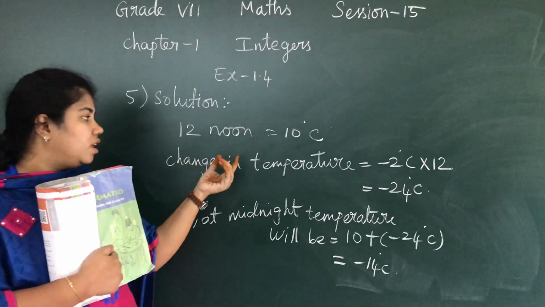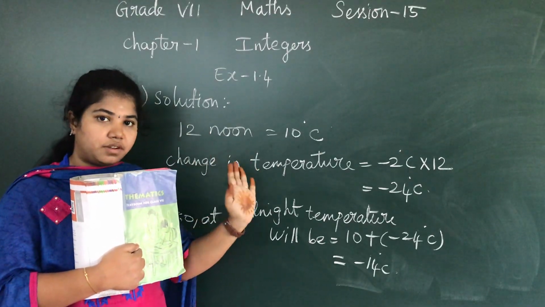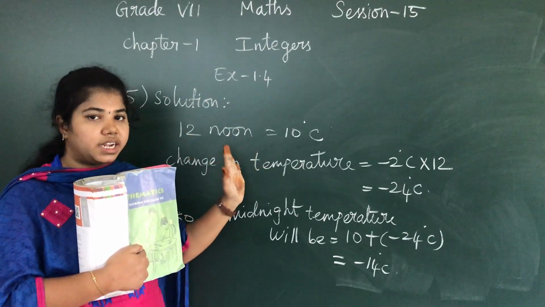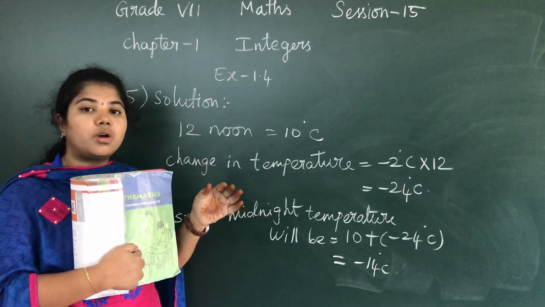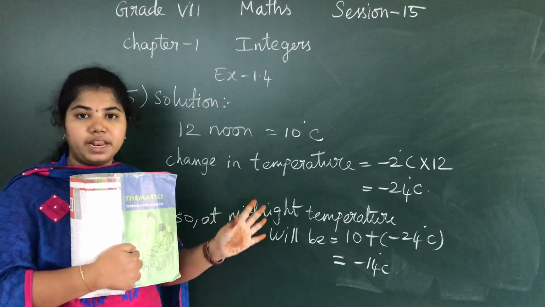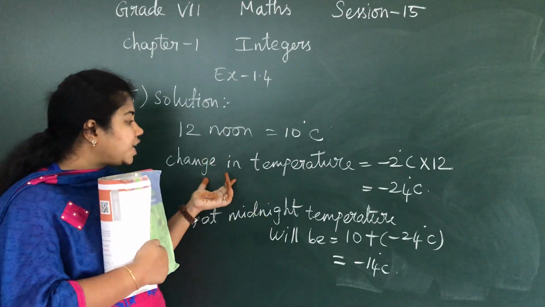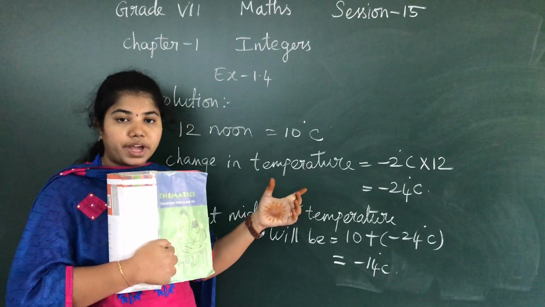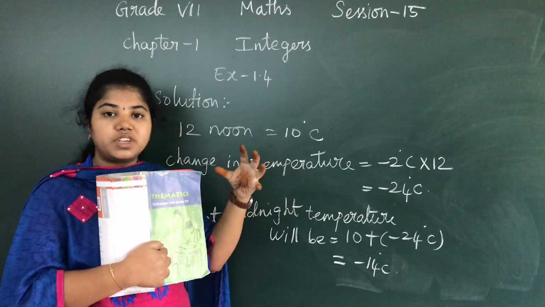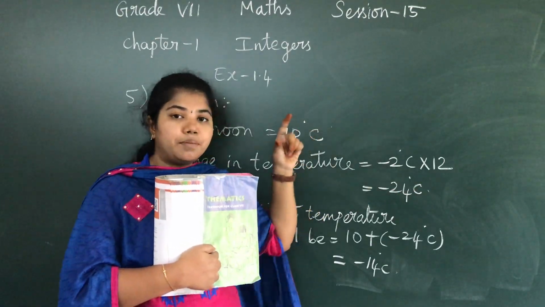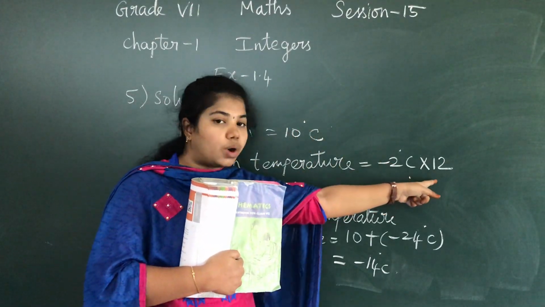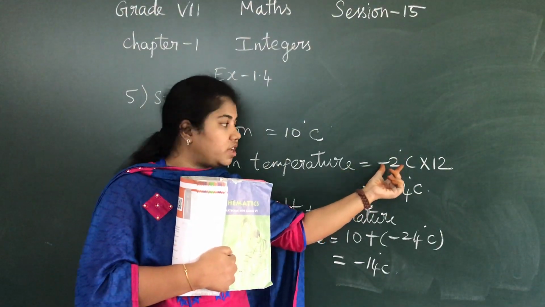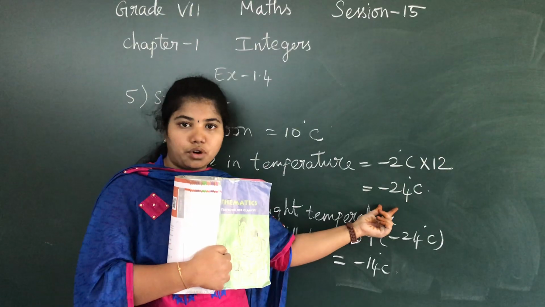Now listen, in the question, first of all, at 12 noon it is 10 degrees Celsius, we have written that. And now our question is what would be the temperature at 12 midnight? At midnight. So the change in temperature, you know, is 2 degrees Celsius, but I have to find out for the whole hours which are left. So I have written from 12 noon to 12 midnight I have 12 hours. So the rate of change of temperature is -2 degrees Celsius into 12, I have got -24 degrees Celsius.